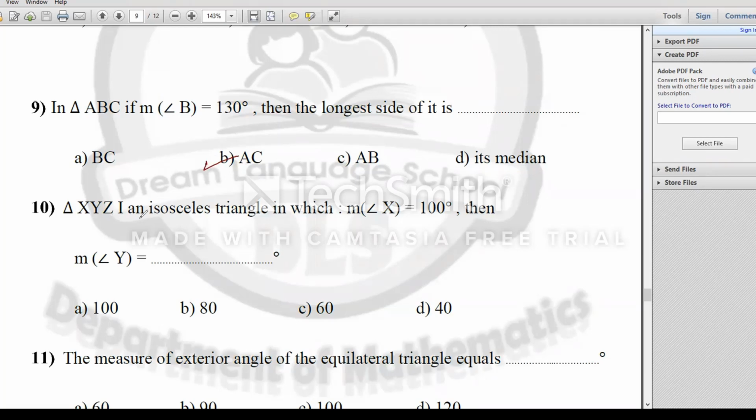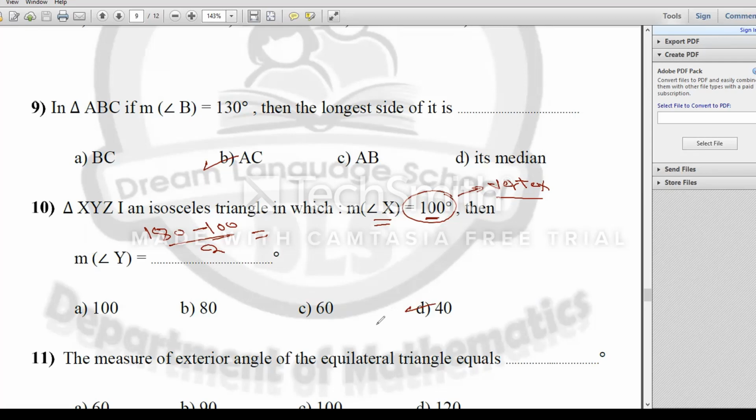In triangle XYZ, it's an isosceles triangle in which the measure of angle X equals 100 degrees. Then 100 degrees will be the measure of the vertex angle. Then the measure of angle Y, one of the base angles of my isosceles triangle, will be 180 minus 100, over 2. It will be 40 degrees.